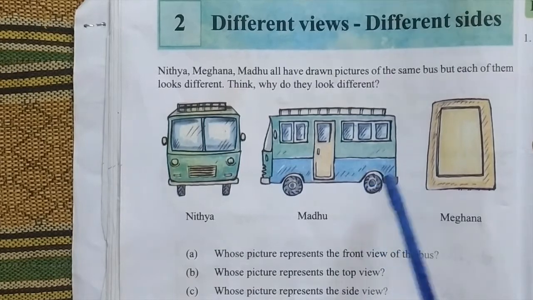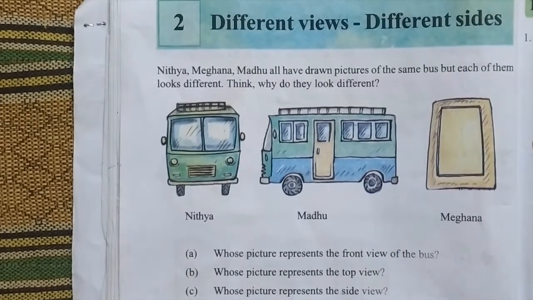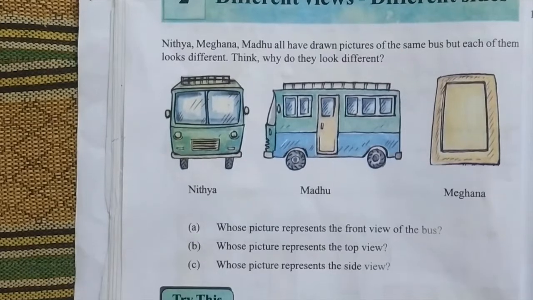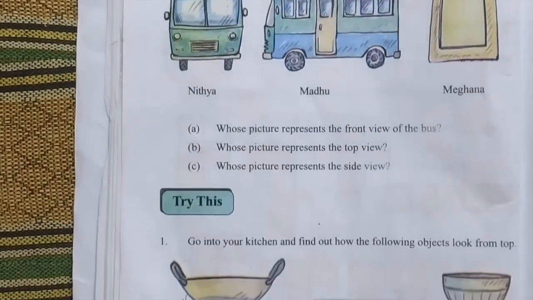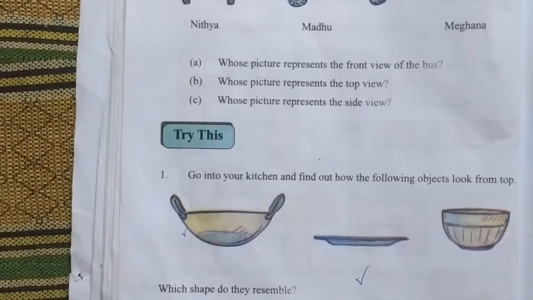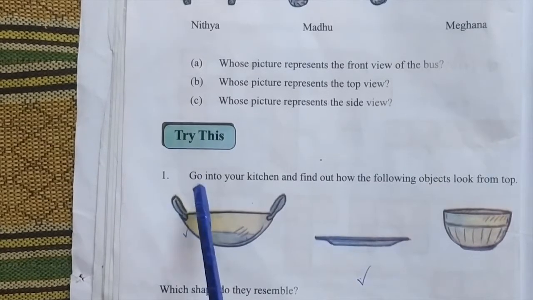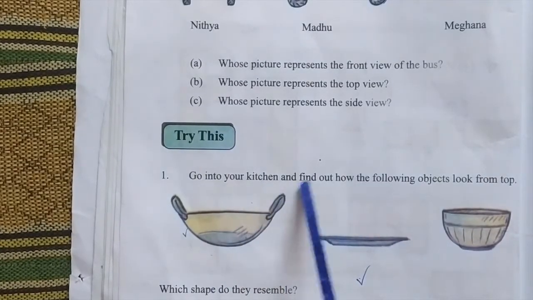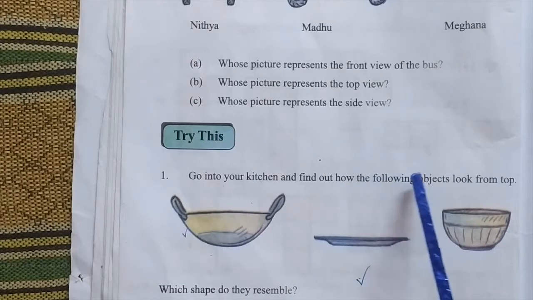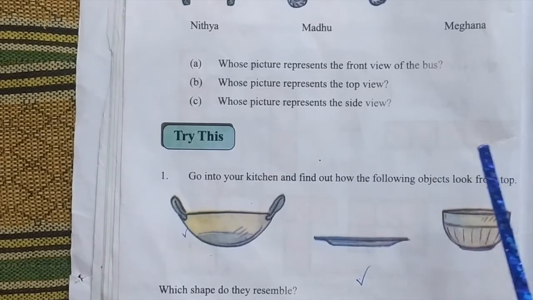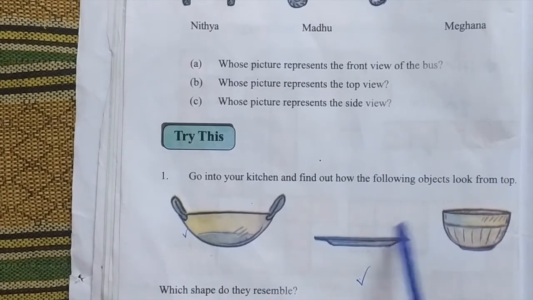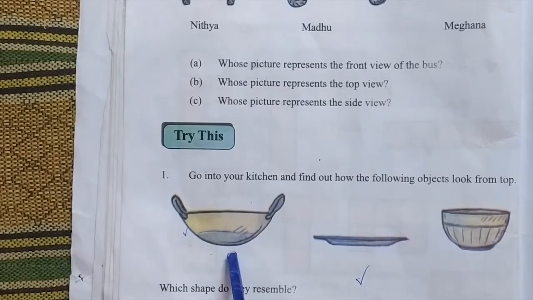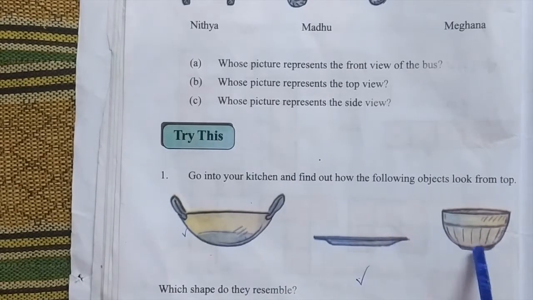Now, you have to do this by yourself, children. Go into your kitchen and find out how the following objects look from top. Here there are three objects: pan, plate and a ball. Okay, children?